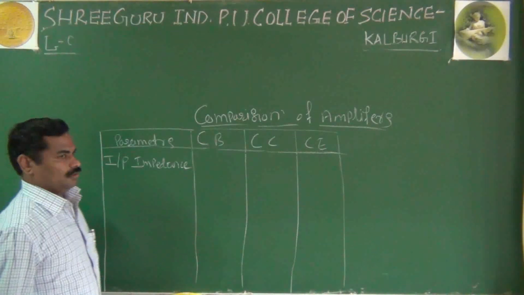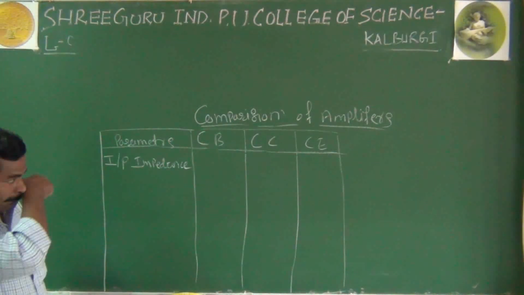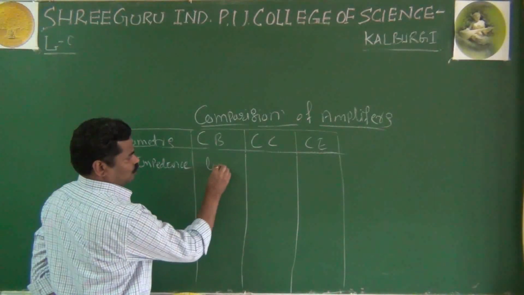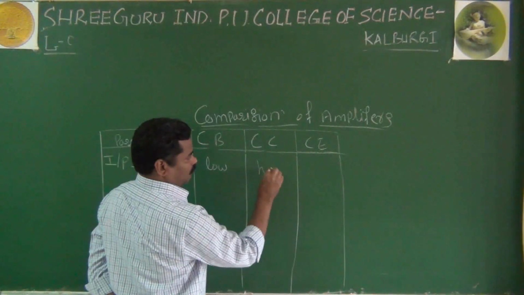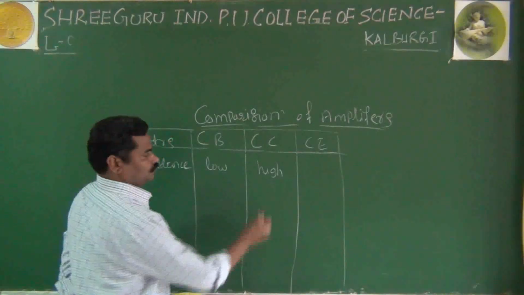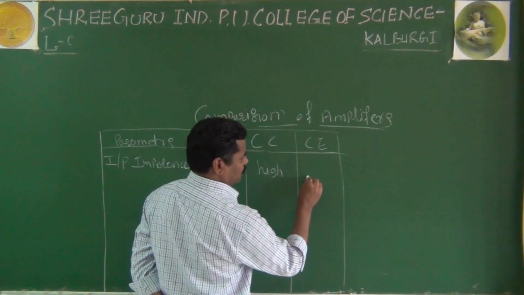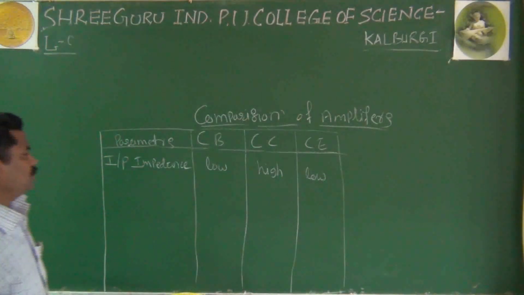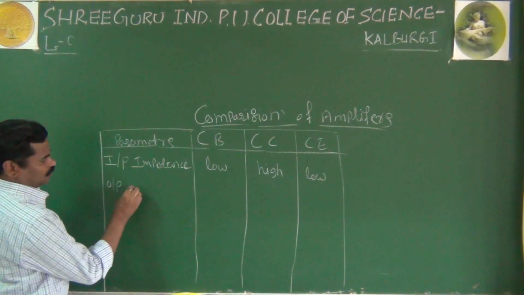Yes, we know that for your common base amplifier, you are having a very low input impedance. For the common collector you are having very high input impedance, and also for your common emitter, a moderate one. In the same way, you go for output impedance.